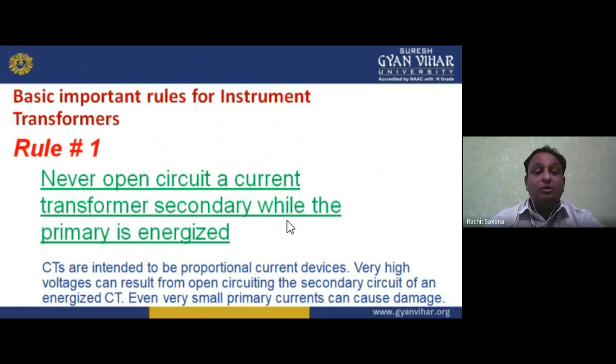Now next, the basic important rules for instrument transformers. What are they? Rule number one: never open circuit a current transformer secondary while primary is energized. If the primary is energized, never open circuit the secondary circuit. Why? Because CTs are intended to be proportional current devices. Very high voltage can result from open circuiting the secondary circuit of an energized CT. Even very small primary current can cause damage.